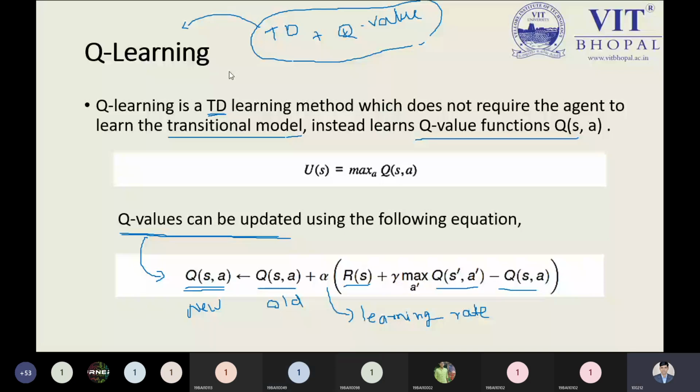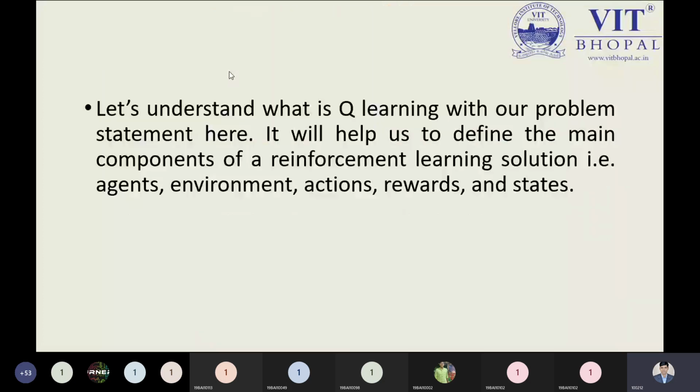As I told you, temporal difference learning was a part of passive learning, and that was understood by real life examples. The same way we can understand Q learning by a real life situation as well. I'm not touching the theoretical part here, but let me inform you about the problem we have.